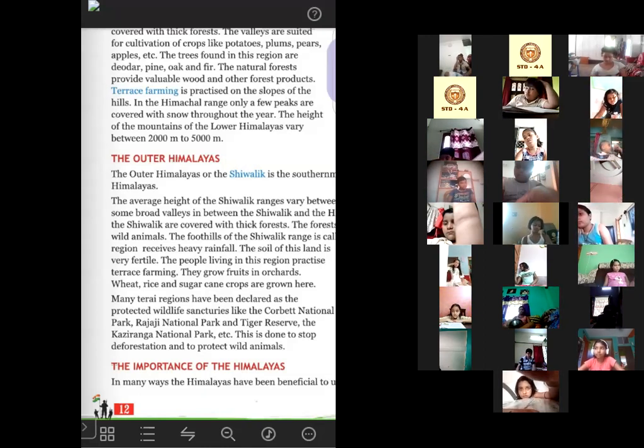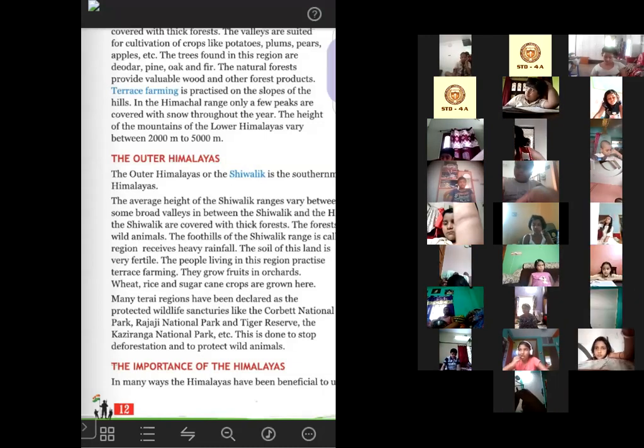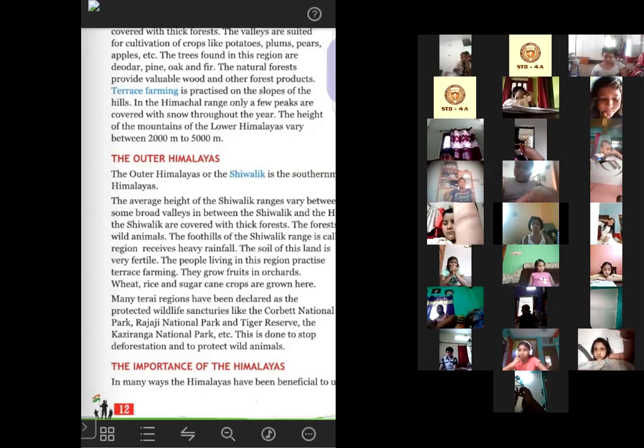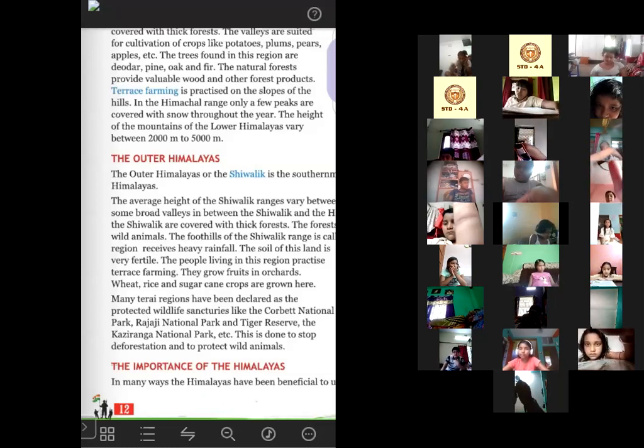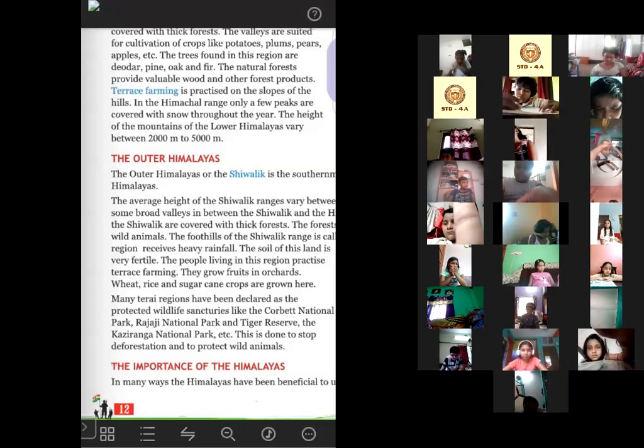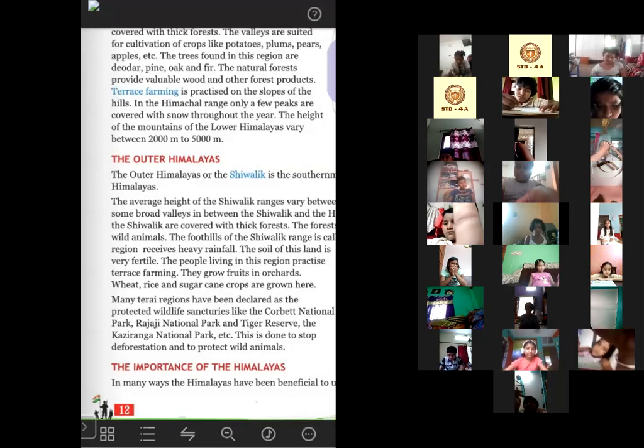So wildlife sanctuaries are the protected areas. That means the life of the wildlife animals is completely protected there. No one is allowed to harm them. And there they cannot also cut down the trees of the forest. So these are the wildlife sanctuaries. Okay. So this is also a very, very important line here.